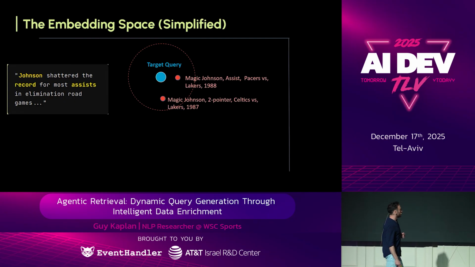So we got a few candidates, Magic Johnson. For the non-fans, Magic Johnson, he's a famous NBA player. He broke many records. He's also famous for his assists. And in the history of the internet, the text Johnson and record and assists, it's just much more likely to be mentioning Magic. So to a vector database, this is a perfect match, okay? But to our use case, where we want to show Jalen Johnson breaking the record, that's really, really bad.